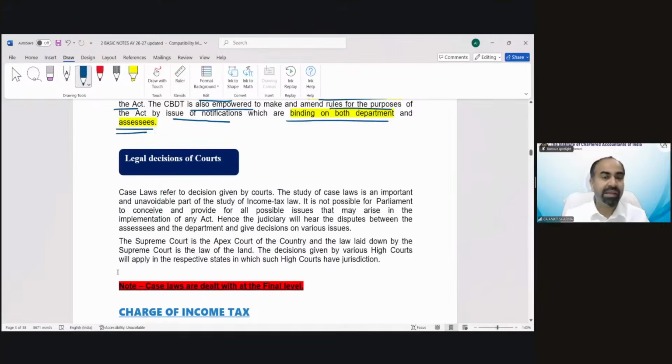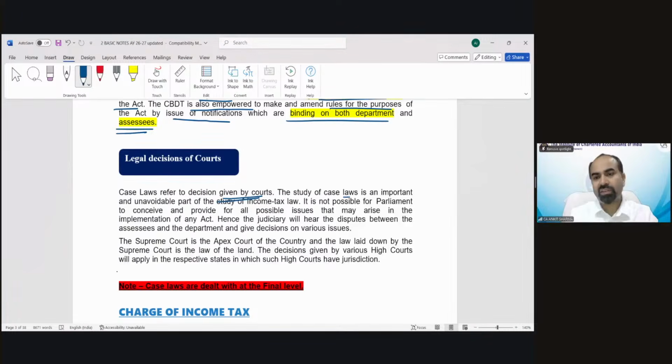Now, the last component of income tax law is the legal decision of courts. If there is any confusion regarding the notification, the circular, the rules, or even the act, you can go to the court and the court can decide what needs to be done. So case laws refer to the decisions given by the courts.